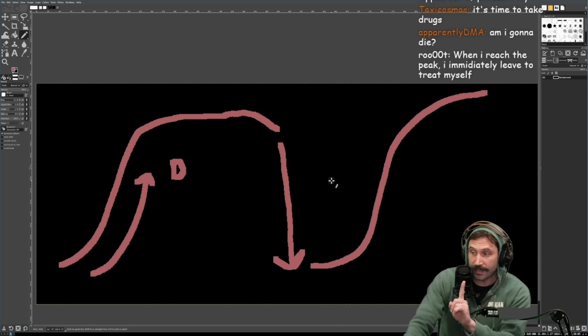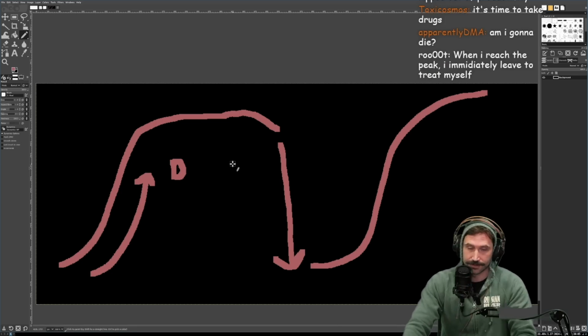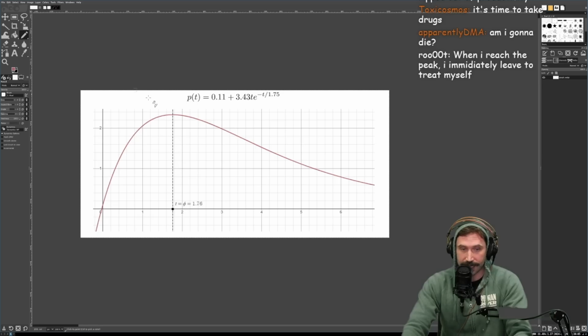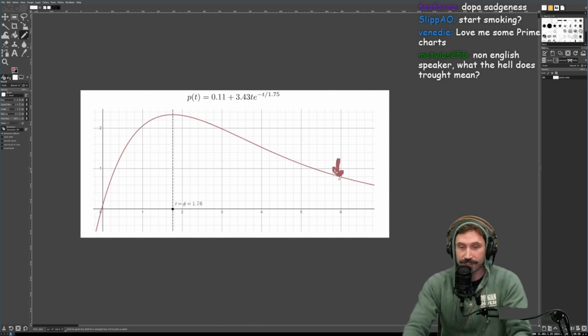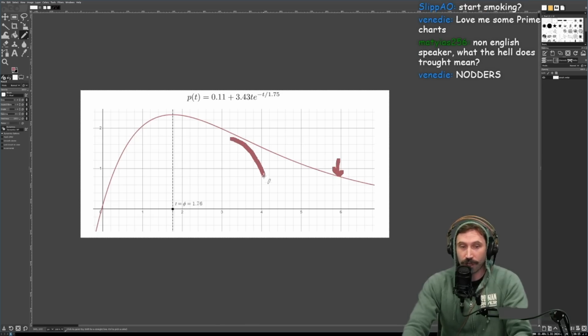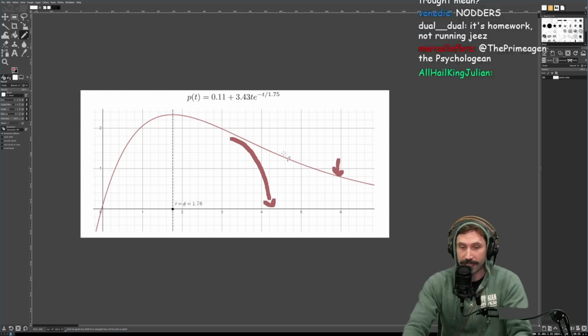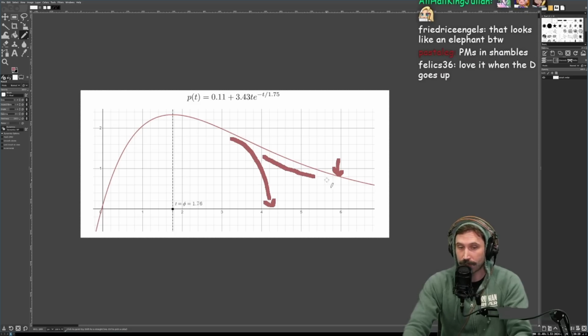Now, there is a difference though. There is a big difference. There's something that is also not stated in this, which I think is really important. At some point deep down this curve, when your dopamine has already crashed, but you're still pushing through it, well past the curve of productivity, right?